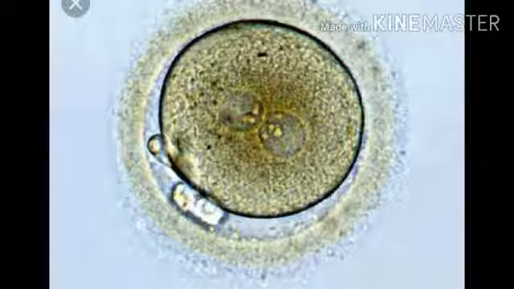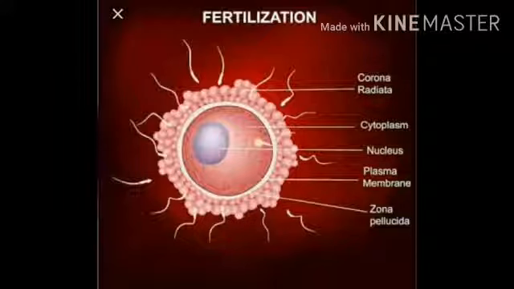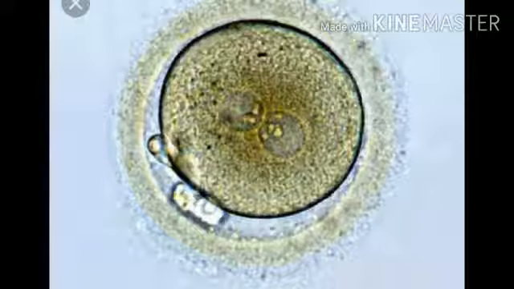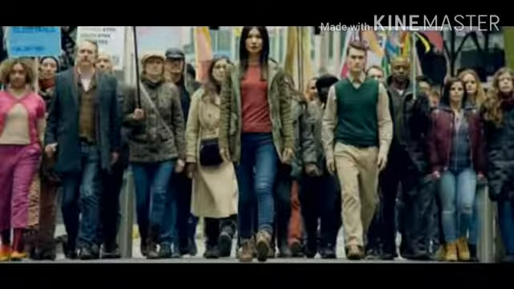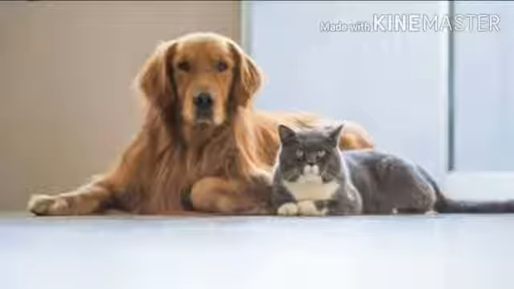The process of fusion of a male and female gamete to produce a single cell called a zygote is known as fertilization. The zygote undergoes cell division to develop into an embryo. Animals such as humans, cats and dogs reproduce by sexual reproduction only.